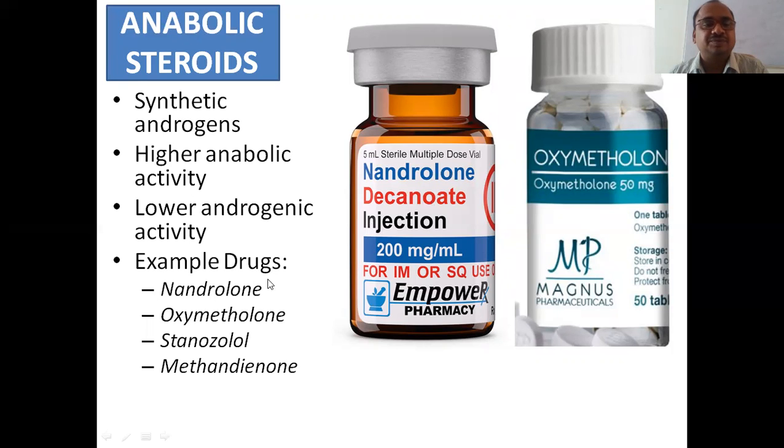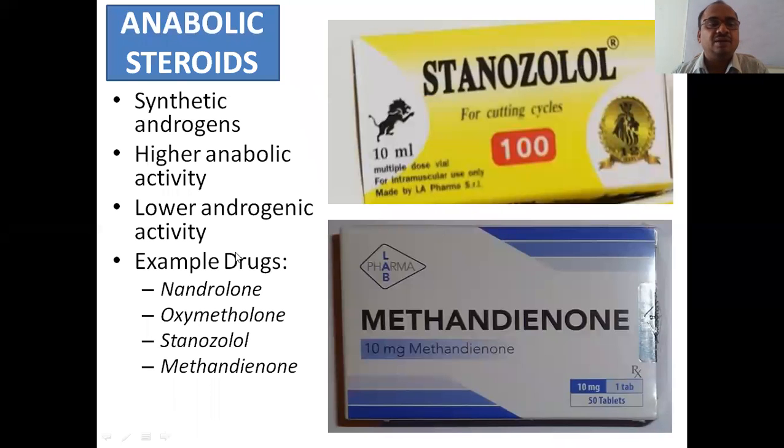Nandrolone. See, oxymetholone. It is available from Magnus Pharmaceutical, 50 tablets. Here you can see the cursor. These are tablets available. This is the injection form. Nandrolone is available. So nandrolone and oxymetholone are completed.